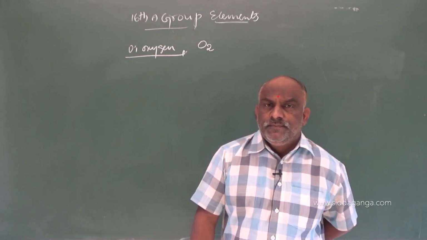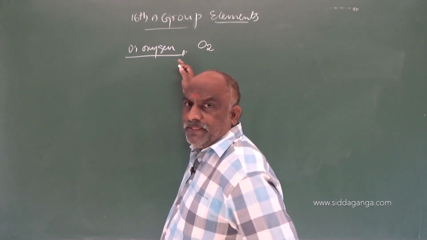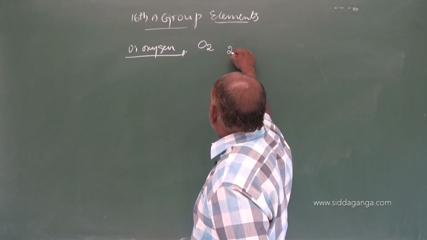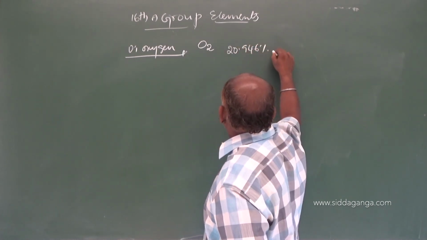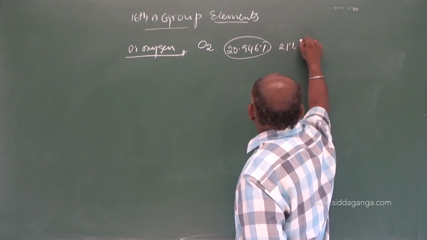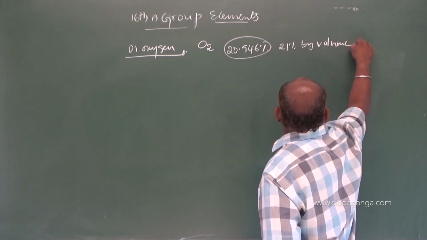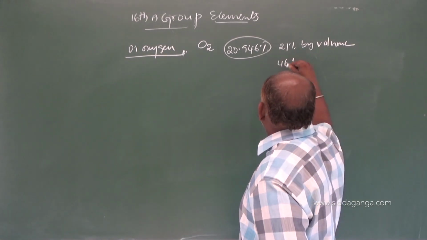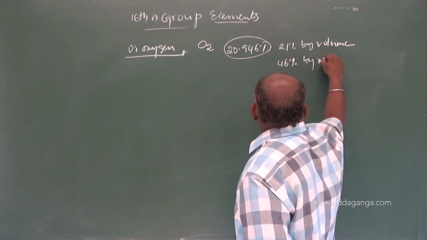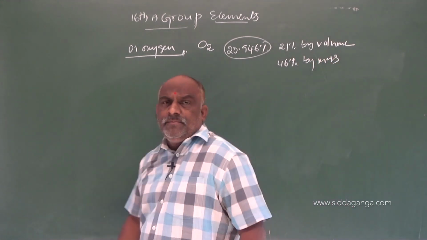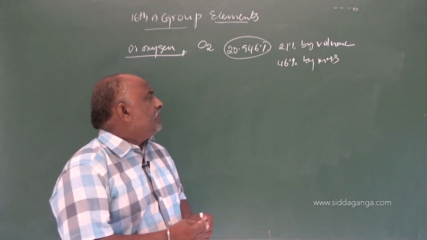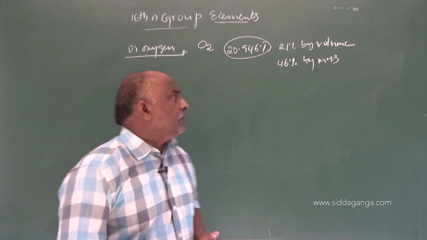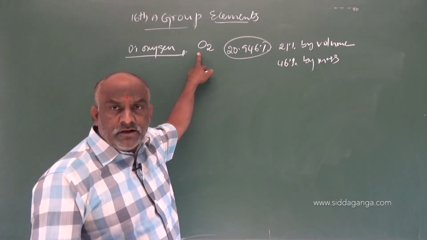Dioxygen, we know that oxygen is the most abundant element. It is 20.946 percent, aggregated to 21% by volume, available in atmospheric air, and in the earth's crust it is 46% by mass. Oxygen is the most abundant element, and the oxygen molecular formula O2 is said to be dioxygen.